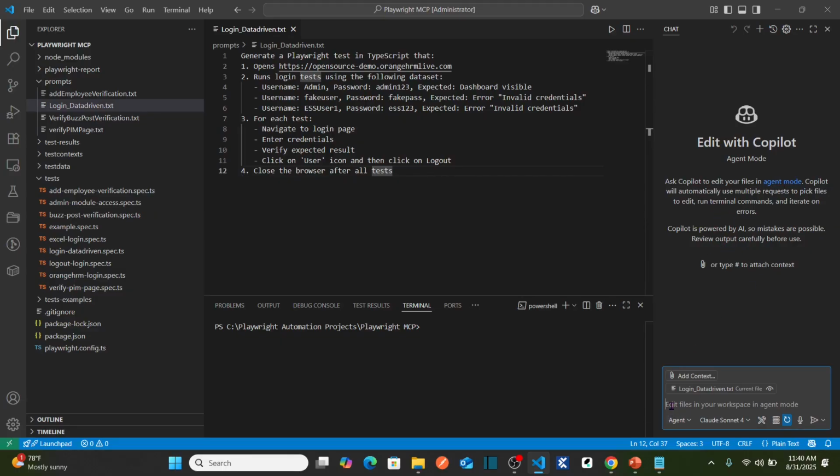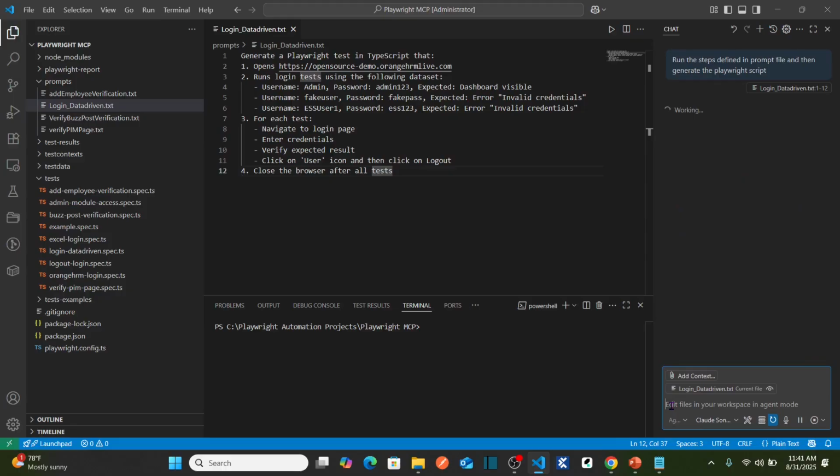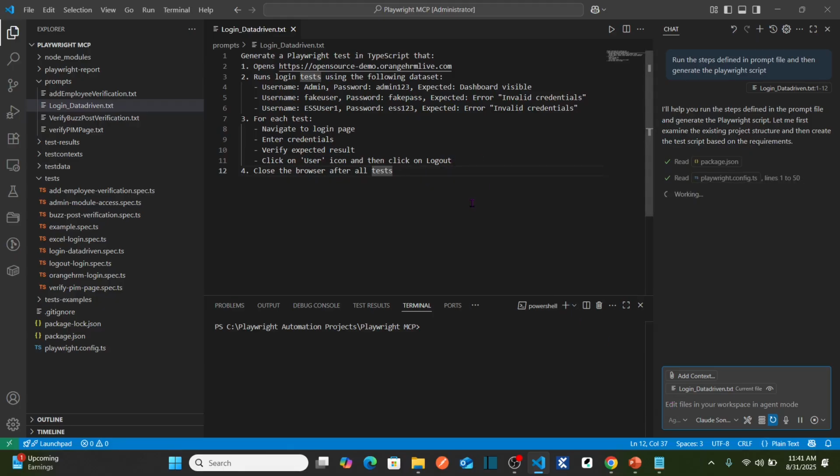Now I'm going to say run the steps defined in prompt file and then generate the Playwright script, and then hit enter. So now it should start performing the data driven testing that we defined.